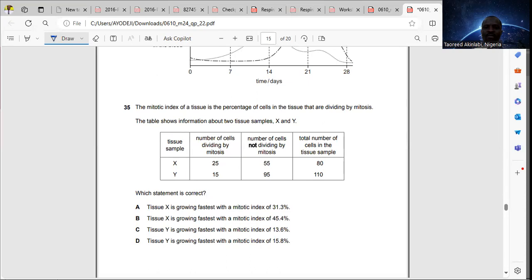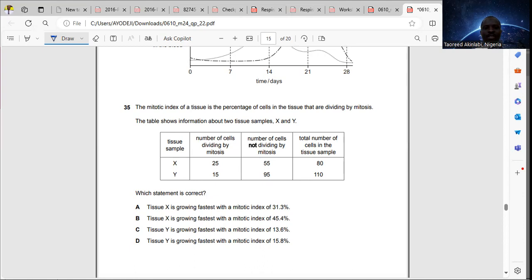For X it is 25. Number of cells not dividing by mitosis, that's 55 for X. Total number of cells in this tissue sample is 80. For Y, we have 15, we have 95, and we have 110.